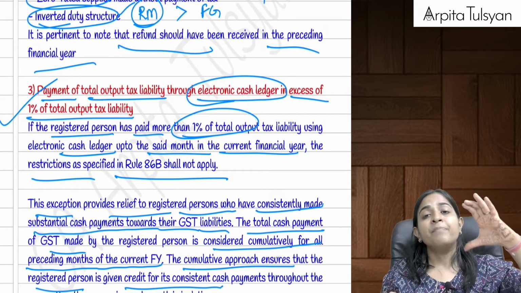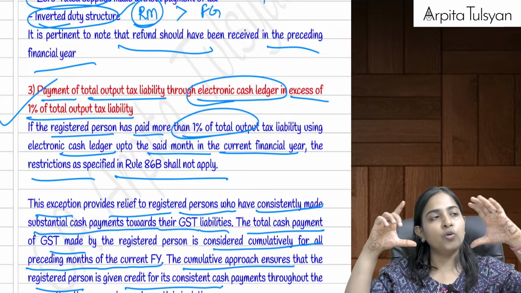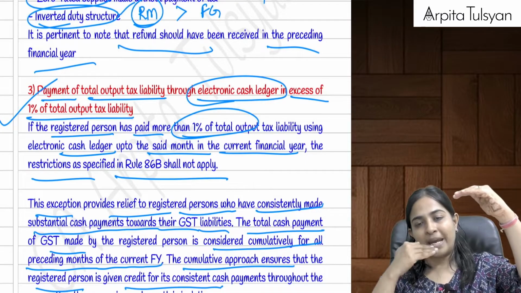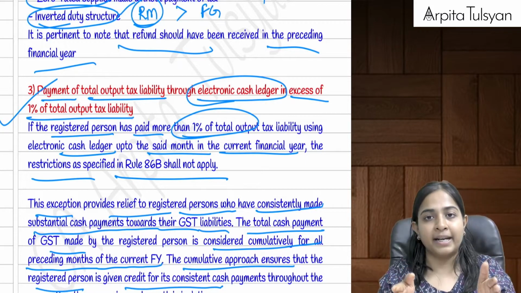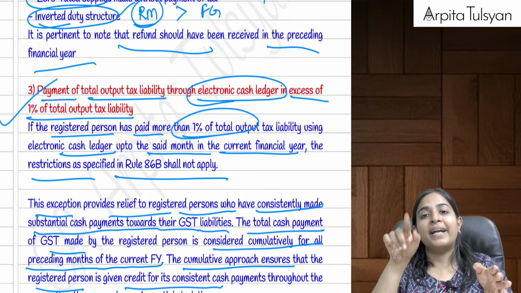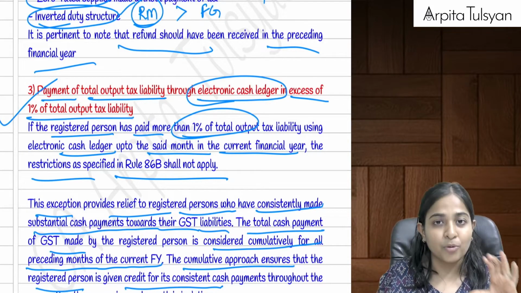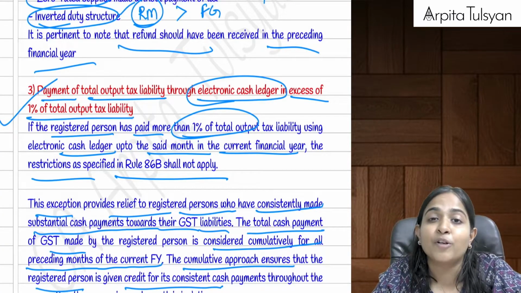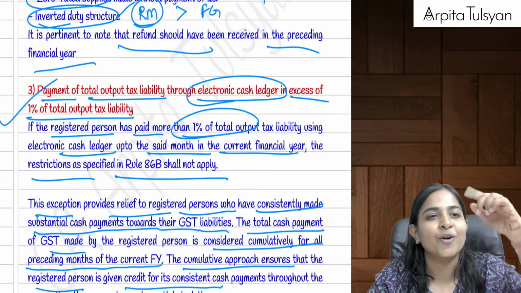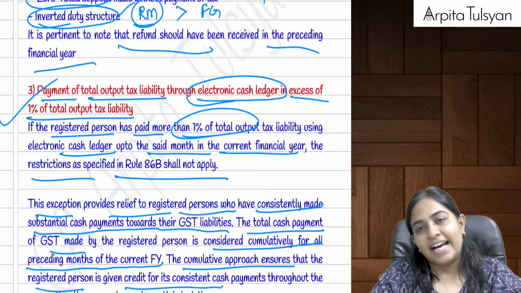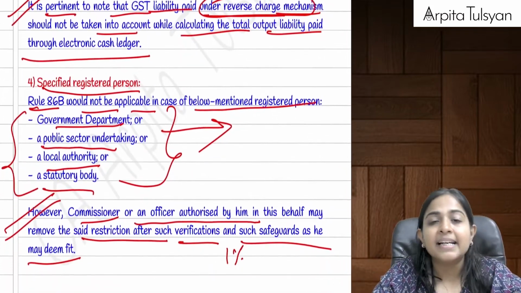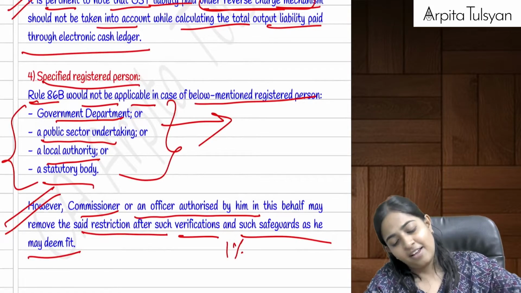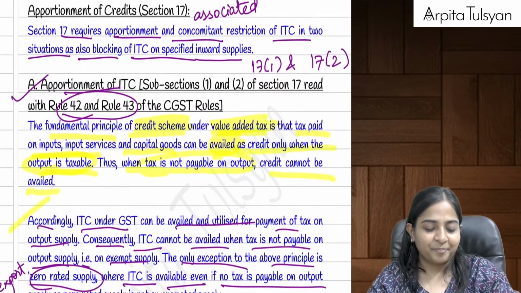Government said, okay, then just do a cumulative total from April to October. See how much was your output tax liability. Of the total output tax liability, have you paid at least 1% by cash ledger cumulatively till October? If yes, for November you are exempted. This benefit is not available for the month of April because that is your first month, you cannot do any cumulative thing. And the last one is some specified persons like government department, public sector undertaking, statutory bodies, local authorities, etc. They are anyway excluded from all these restrictions, right?